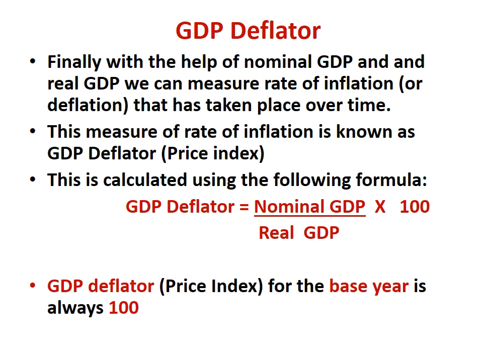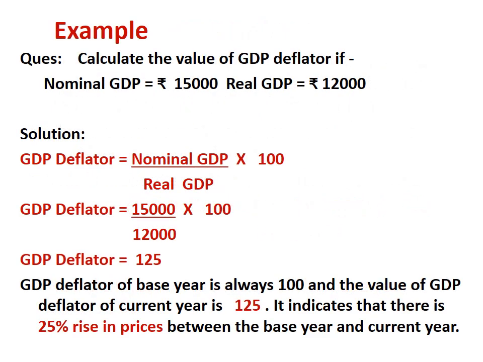If the GDP deflator of the current year is 110, that means there is a 10% increase in price. If the current year GDP deflator is 90, that means there is a 10% decrease in price, or deflation is prevailing in the country.